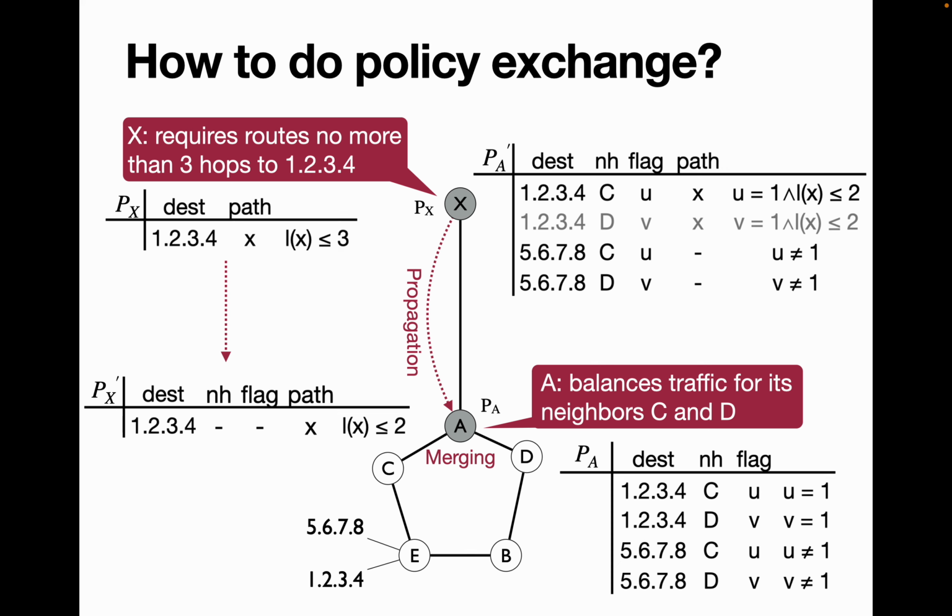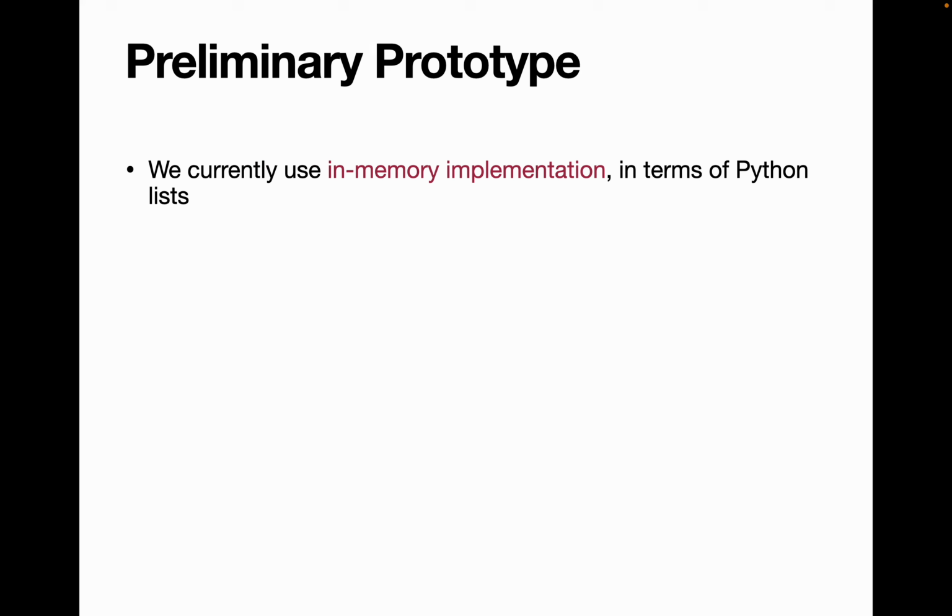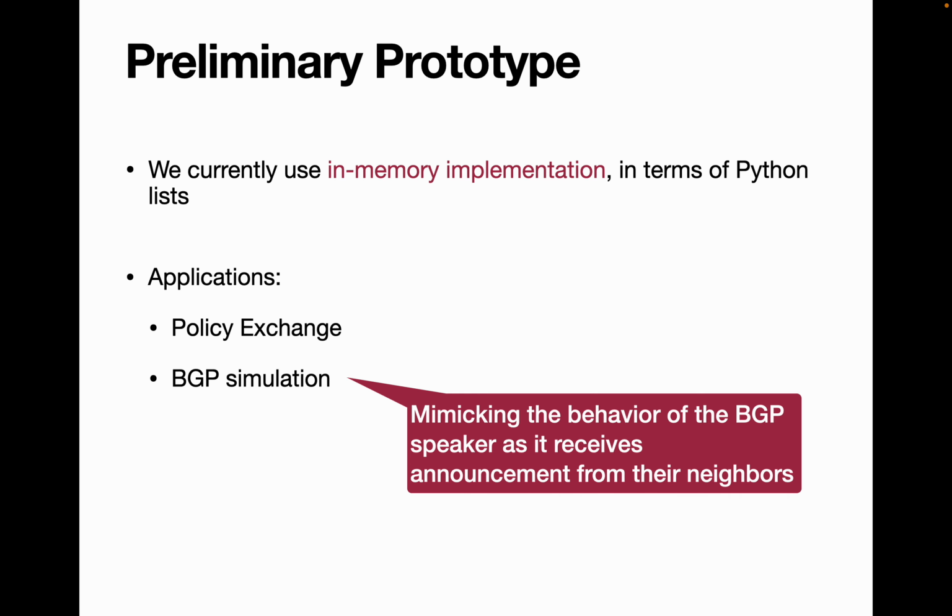We have the first one where traffic to 1.2.3.4 will go via C, and traffic to 5.6.7.8 will go via D. And we also have traffic to 5.6.7.8 going through C when U is not equal to 1, that is, when there is no traffic to 1.2.3.4. We currently have a preliminary prototype which uses an in-memory implementation in terms of Python lists. We have real-life applications such as policy exchange, which I explained just now, and we also have BGP simulation, which mimics the behavior of a BGP speaker as it receives announcements from its neighbors.